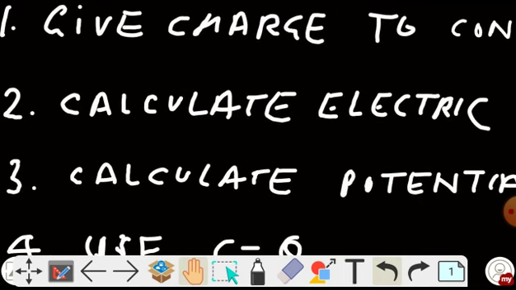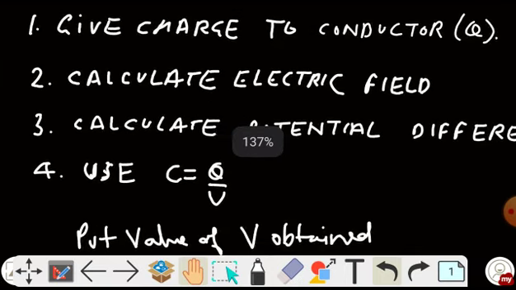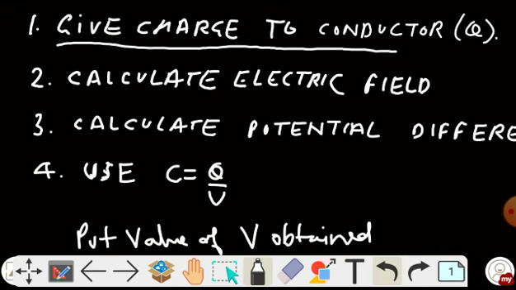The whole procedure is of 4 steps. The first step: we know that in order to store energy in a capacitor, we have to give it some charge. How do we give the charge? We need a battery, because a battery is a source of charge and sends charge to the capacitor. So the first step is to give charge to the conductor or capacitor.